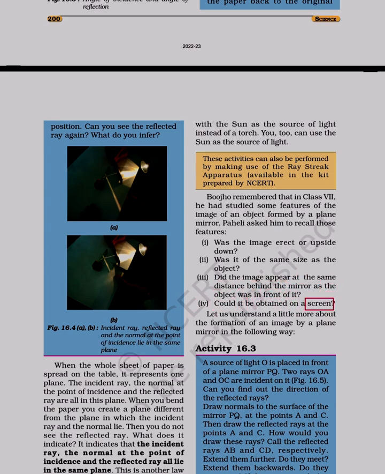Could it be obtained on a screen? Let us understand a little more about the formation of an image by a plane mirror in the following way. These activities can also be performed by making use of the ray streak apparatus available in the kit.